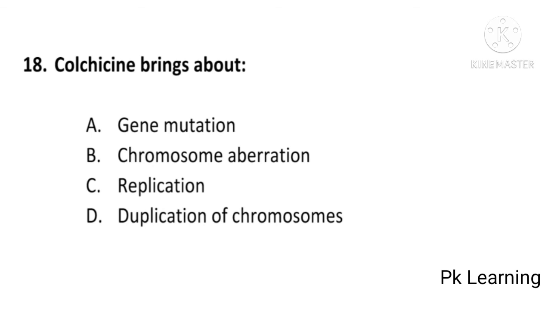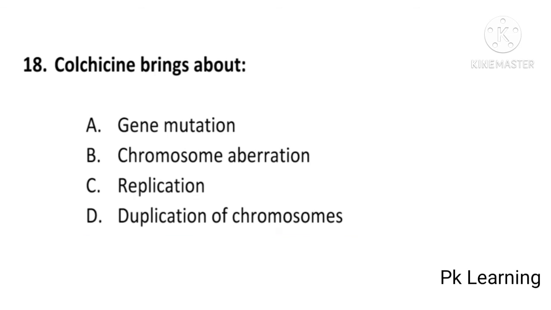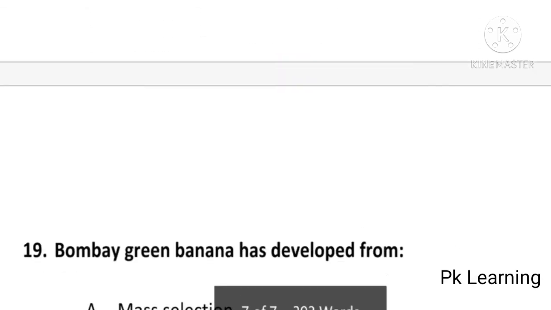And next question is, colchicine brings about gene mutation, chromosome aberration, replication, or duplication of chromosomes. And answer is D, duplication of chromosomes. Colchicine brings about duplication of chromosomes. D is correct option.